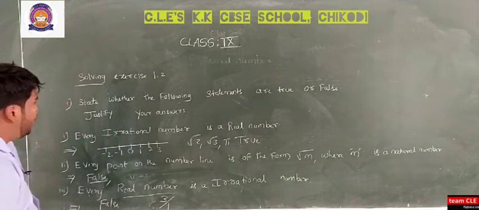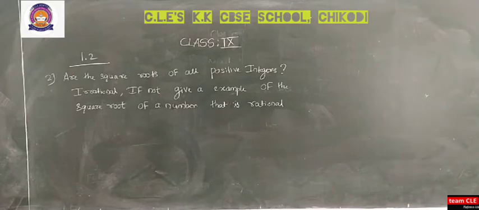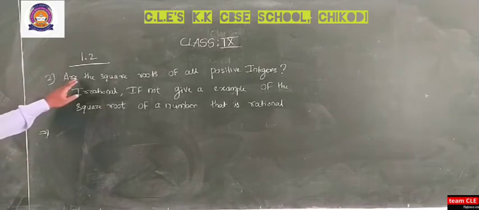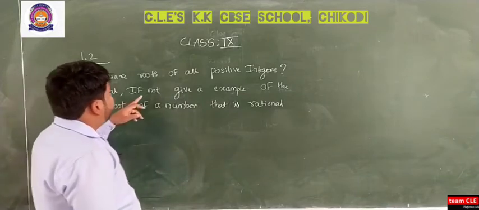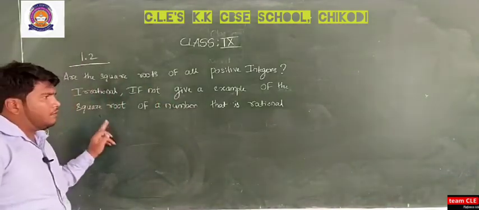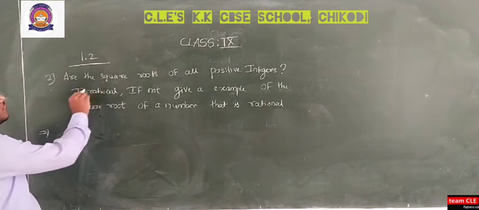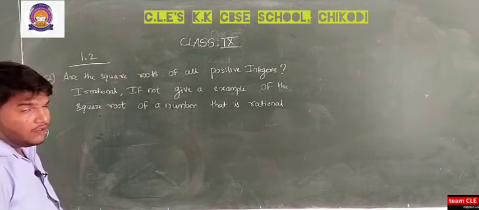Hence it is false. So this is your exercise number 1.2, state whether the following statements are true or false. Just note down this, the first main part. Now comes the second question of exercise 1.2: are the square roots of all positive integers irrational? If not, give an example of the square root of a number that is rational.